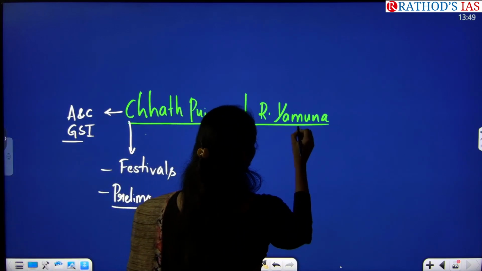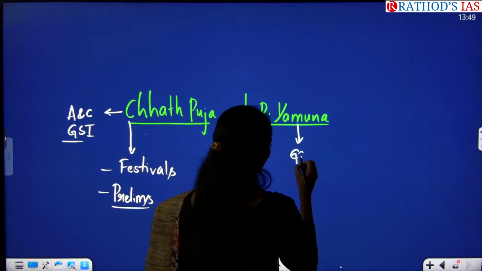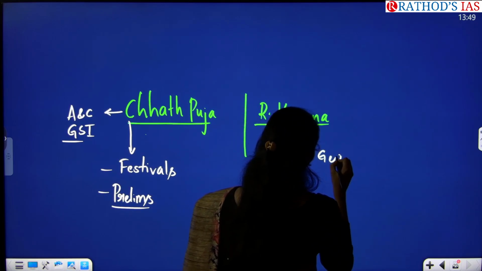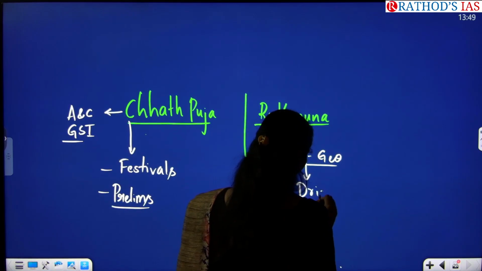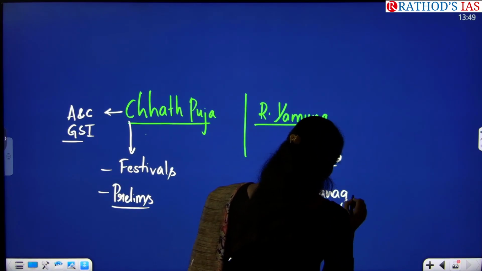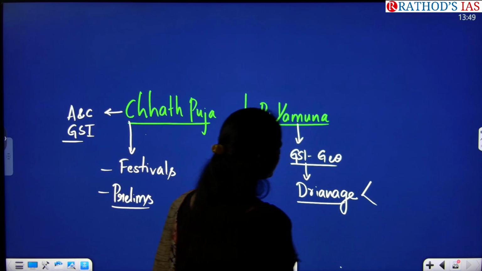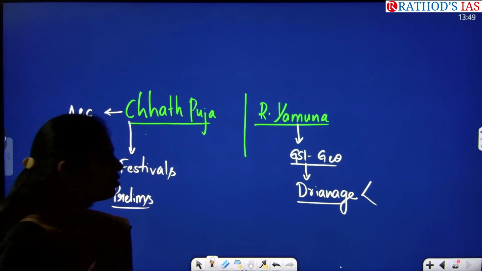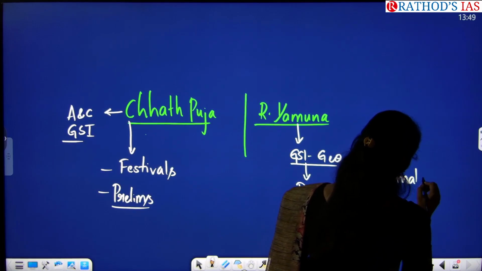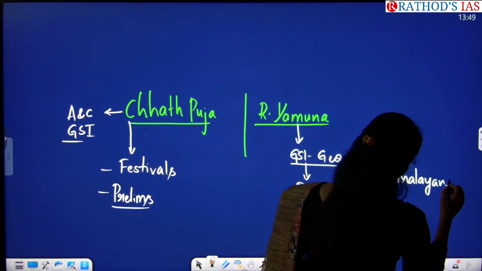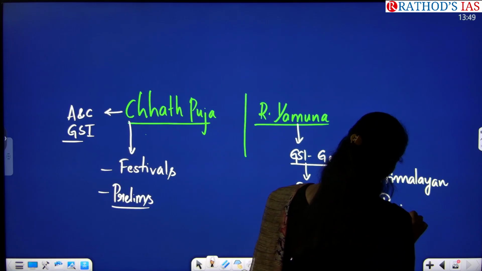And next one here is river Yamuna. From GS paper 1 under geography, you will be seeing this topic under drainage system. In India, the drainage system is divided into two types. First one is the Himalayan river system and second one is the peninsular river system.